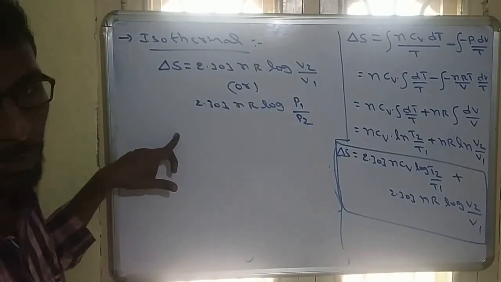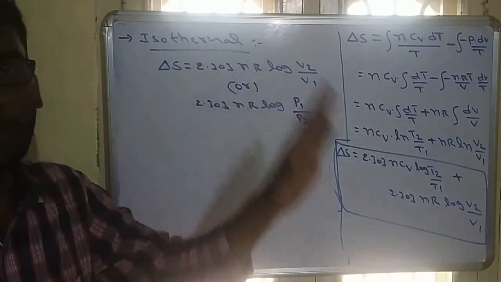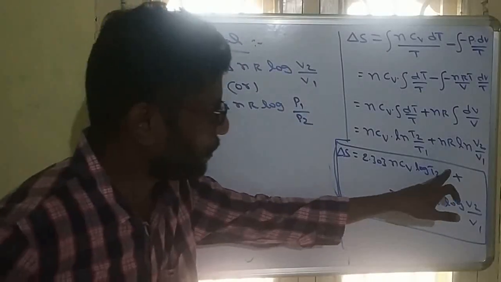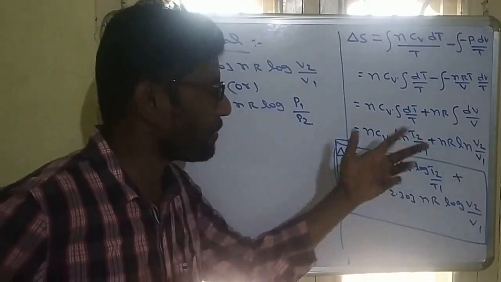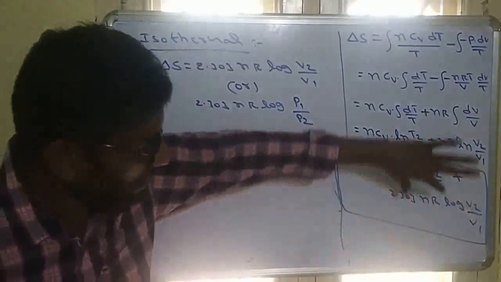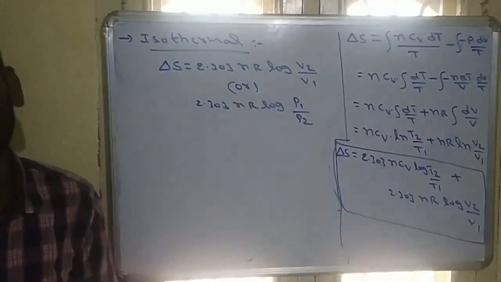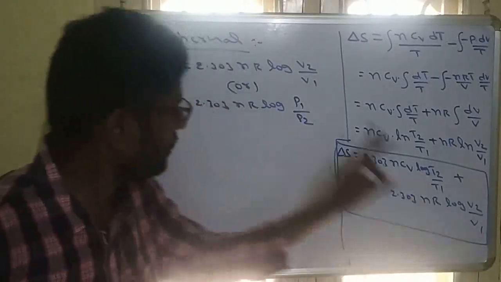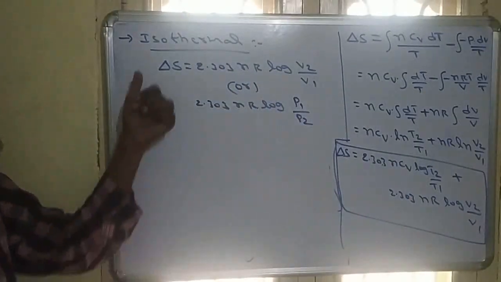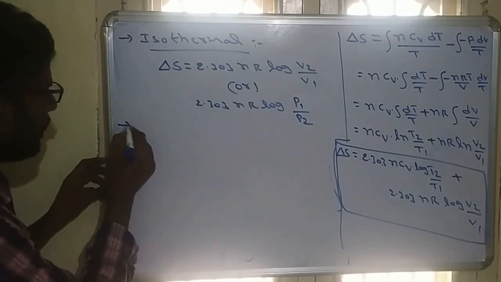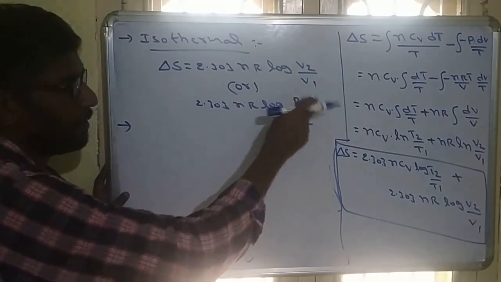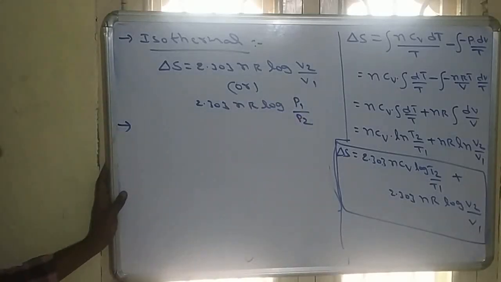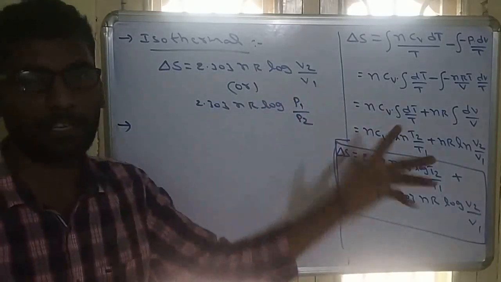So this is for isothermal because in isothermal the change in temperature is 0. So T2 by T1 will become 1. Log 1 is equal to 0. 0 into something will be 0. So for isothermal process, the temperature factor we are removing. So this is the formula for isothermal entropy change. Similarly, when volume is changing V2 by V1, pressure is changing P1 by P2. Why? Because volume and pressure are inversely proportional.